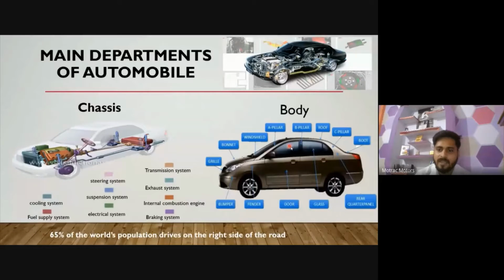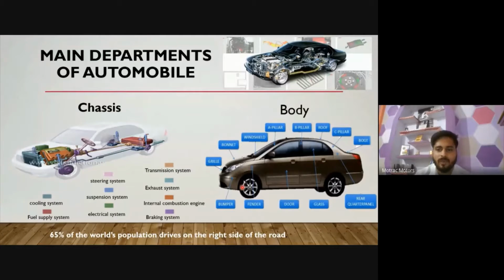Users or designers should always keep in mind that the design should not distract any kind of vision. If you are designing a car, it should not distract your vision when you are seeing the outside area from the front glass or the side glass. It is also a safety concern factor. If it is impacted from the front side, the side glass or the back side, it works as a crumple zone.